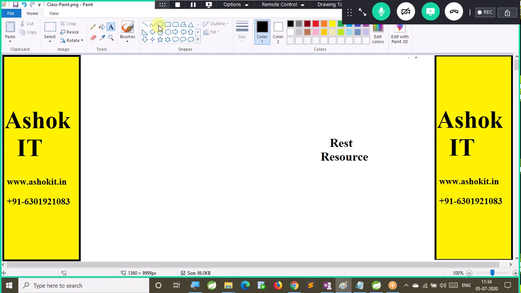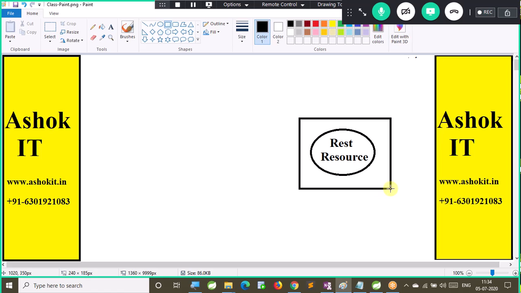We developed a REST resource, and this REST resource is available inside one web application that is developed by Spring Boot.